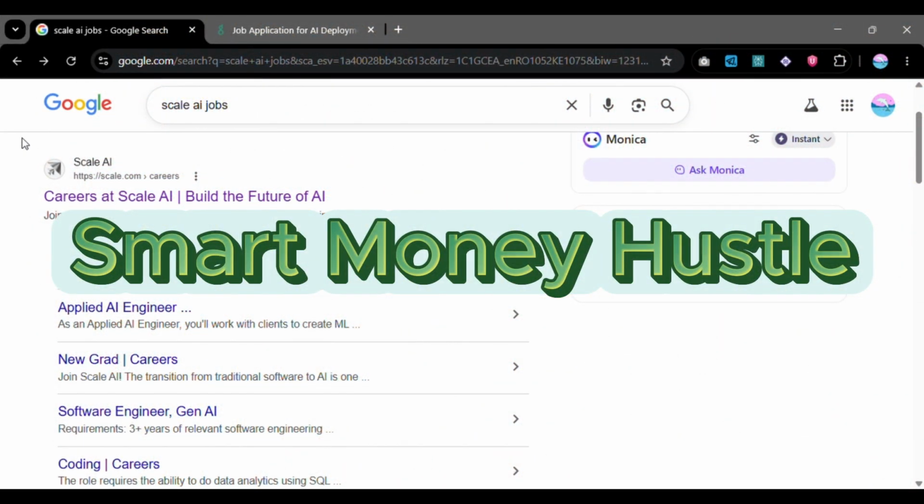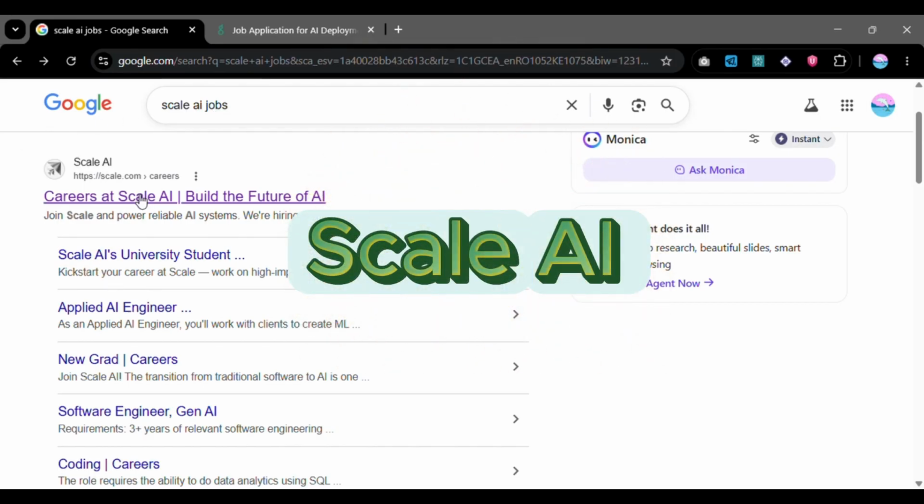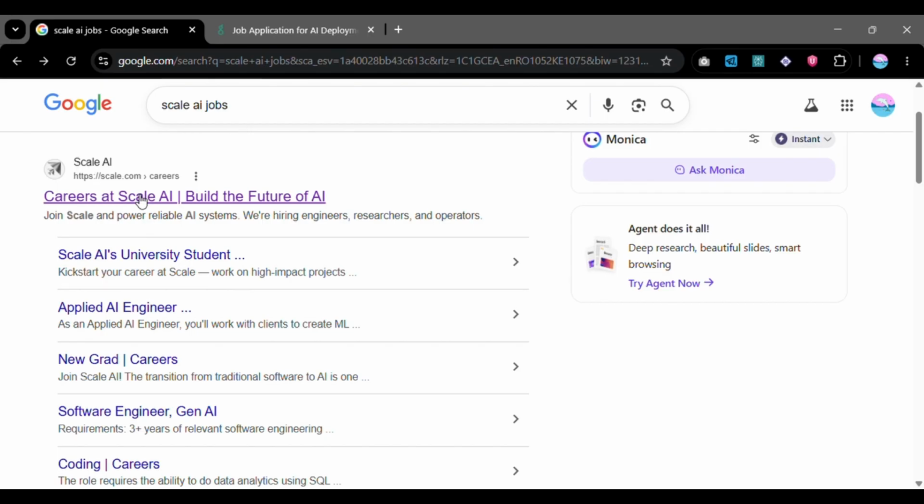So guys, today I have a site that I want to share with you, an AI training site by the name Scale AI. Here you're going to find AI training opportunities, and at the moment they have open positions that you can try applying for and see if they are going to accept you. You'll just type on Google Scale AI jobs, and then it's going to give you a link like this one, and then you're going to open it.